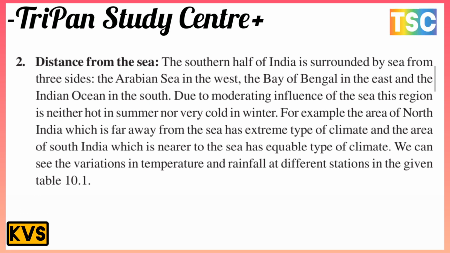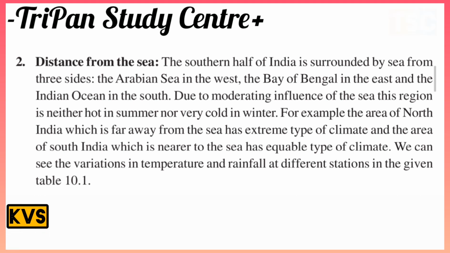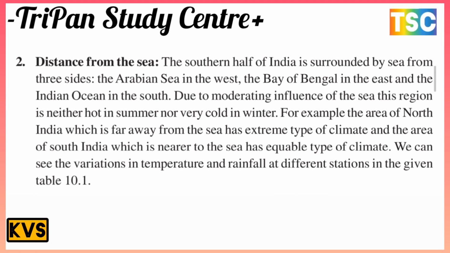For example, the area of northern India, which is far away from the sea, has an extreme type of climate, and the area of southern India, which is nearer to the sea, has a moderate type of climate. We can see the variation in temperature and rainfall at different stations in the given table.